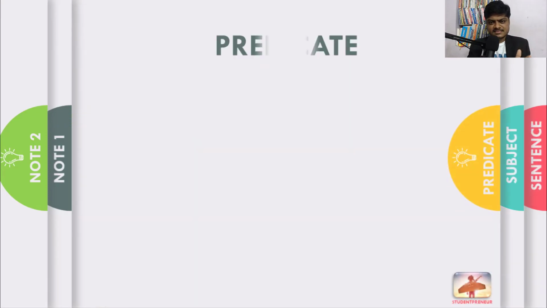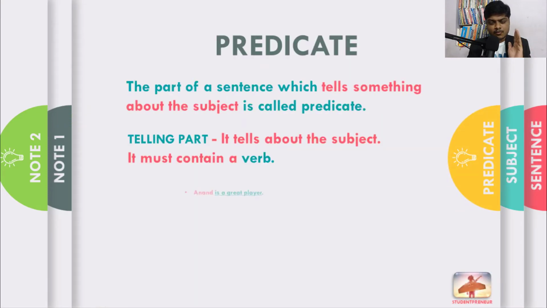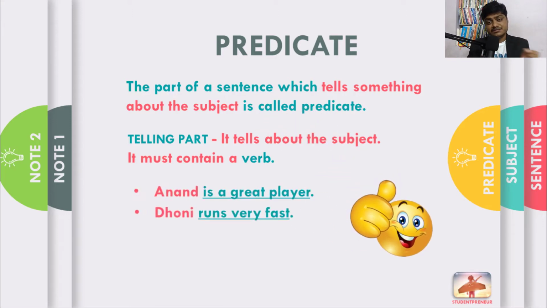Next part of a sentence is predicate. What is a predicate? It is a part of a sentence which tells something about the subject. It is also called as telling part. It tells us about the subject. It must contain a verb.